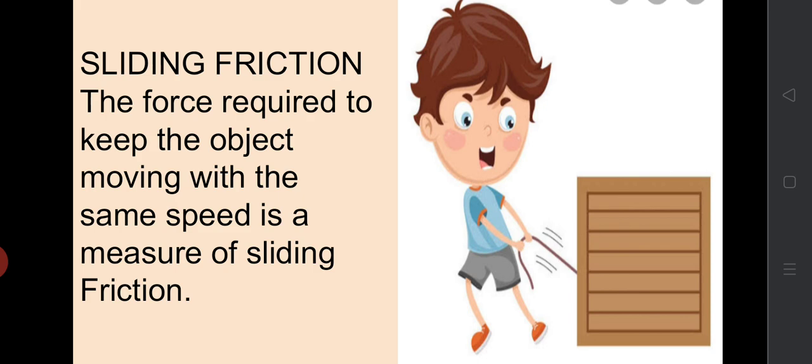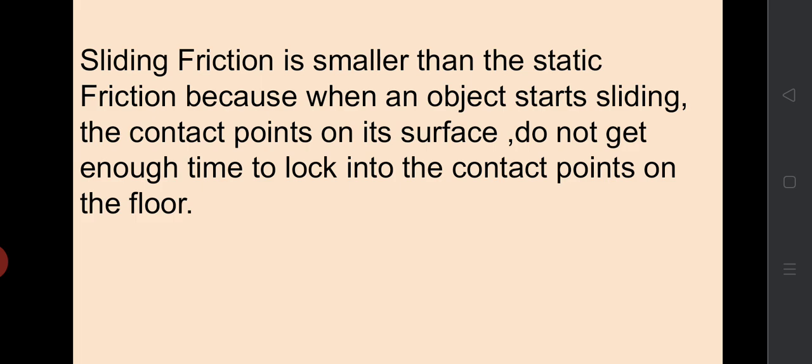Sliding friction. The force required to keep the object moving with the same speed is a measure of sliding friction. When the box starts sliding, the contact points on its surface do not get enough time to lock into the contact points on the floor.